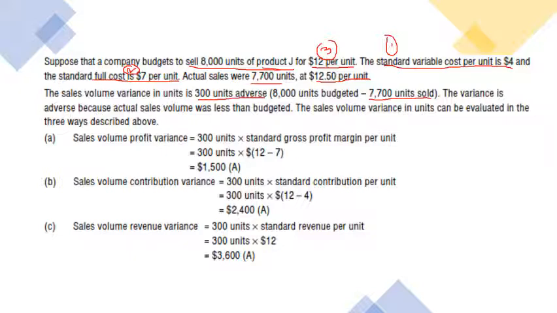The sales volume variance in units can be evaluated in three ways, as I mentioned in my previous slide. You had 300 units sold less than your standard, and the standard gross profit margin per unit was 12 as the sales price, and the full cost was 7. You get 300 multiplied by 5, which is $1,500, your adverse loss.